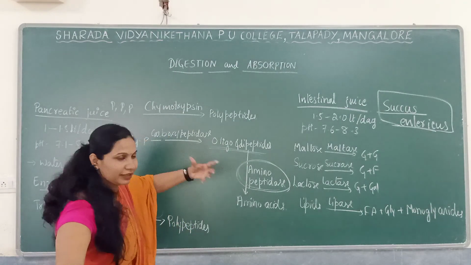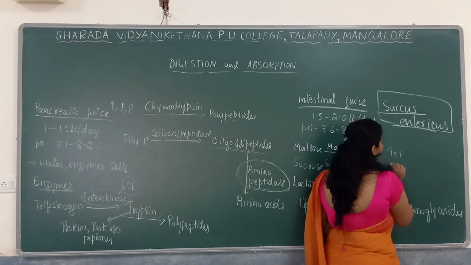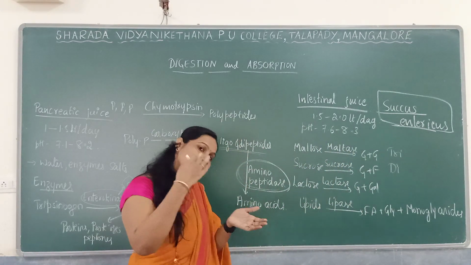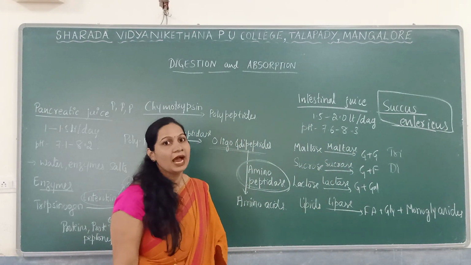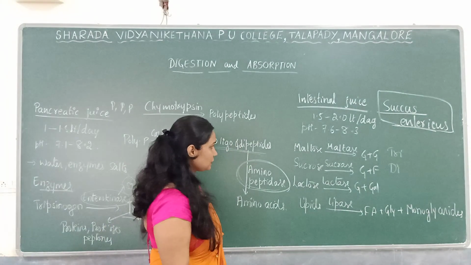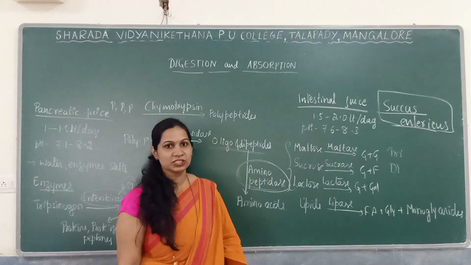Again, in the intestine we have tripeptidases and dipeptidases. Tri and dipeptidases will ultimately convert these into amino acids. So these are the intestinal juice enzymes. Next, carbohydrate digesting enzymes.